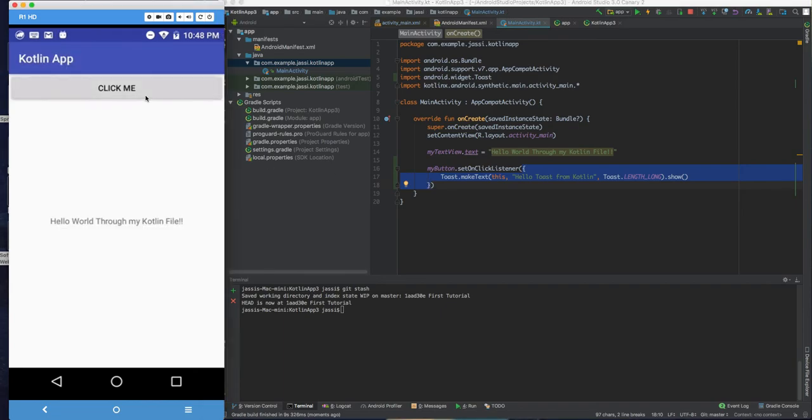So here is the app. You click it and you see the toast. It's that simple. And that's all in this tutorial.